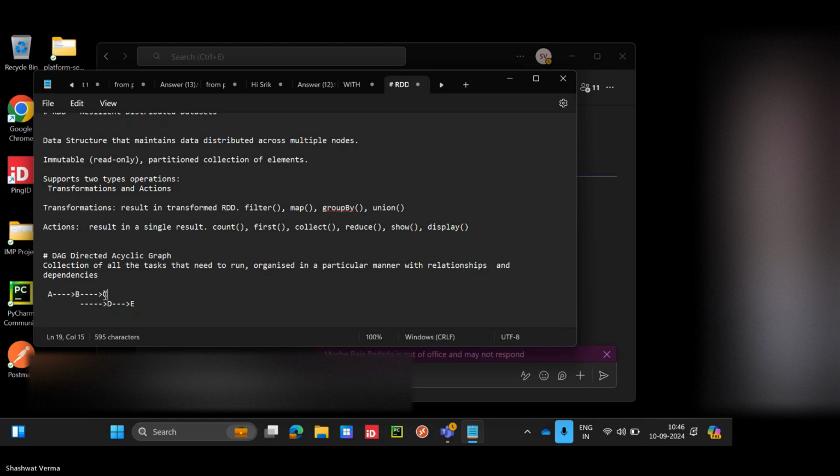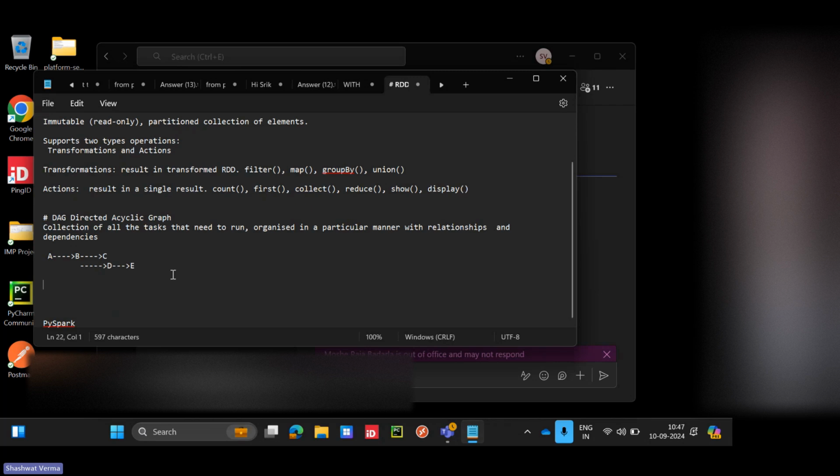You will see one node only once in a particular direction, so that's why it is called acyclic, not cyclic. You can call it a set of nodes that are connected.